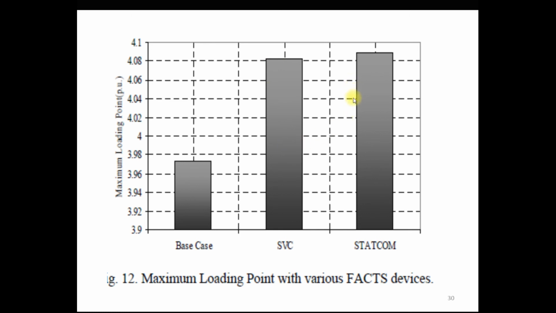So by using the STATCOM you can provide more loading on the bus and maintain the voltage at that load bus near the rated value. So this is a comparison between base case, SVC and STATCOM.